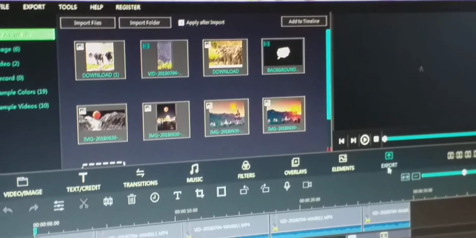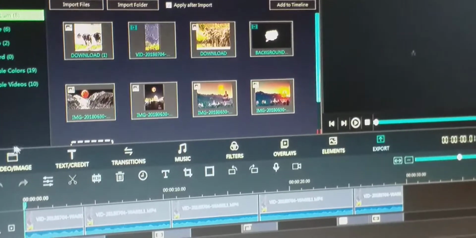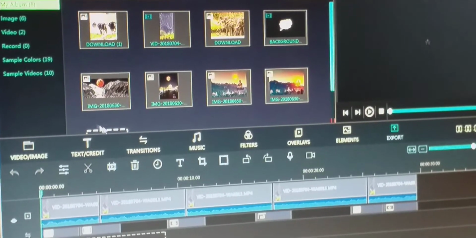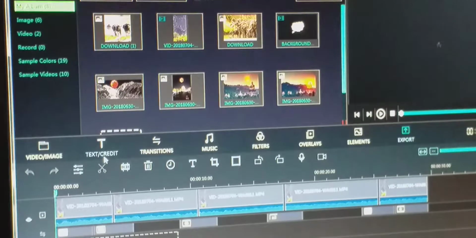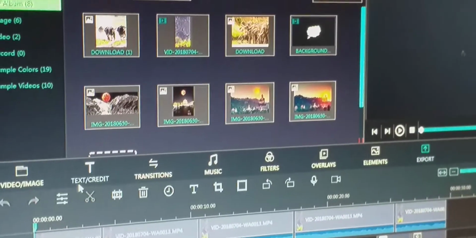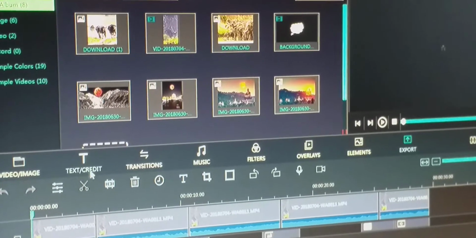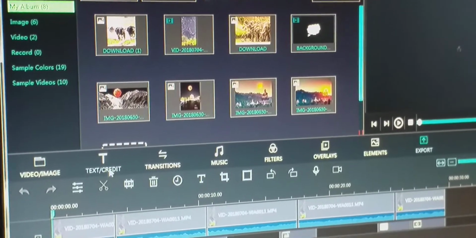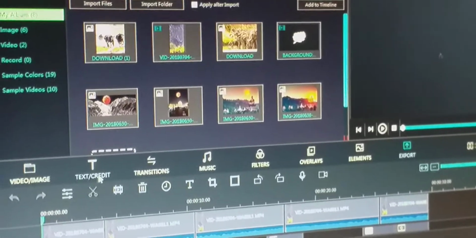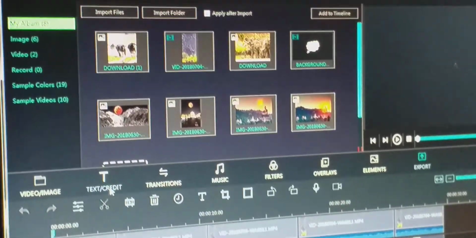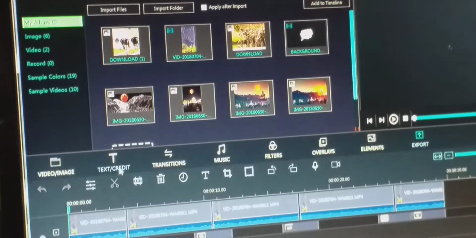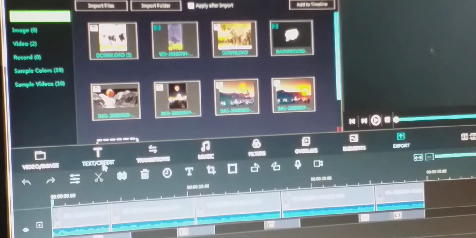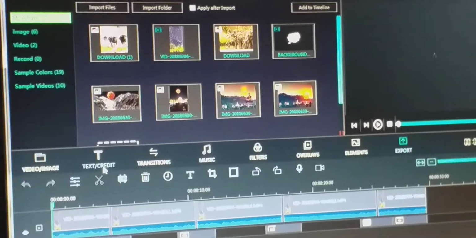Now let me revise what effects can be applied on different images or video clips. There is text and credit. What is the meaning of text and credit? We can apply any text with the image or any video clip. Credit is given at the end, which shows the helpful hands of different users. Here you can give the name or place from where you accepted the images or video clips.